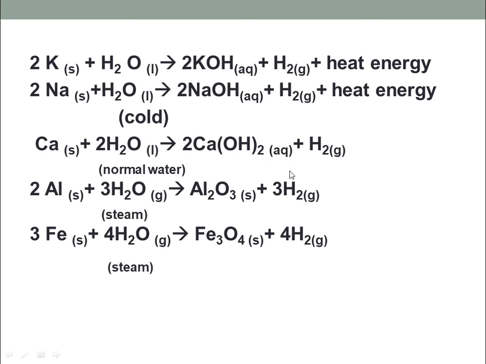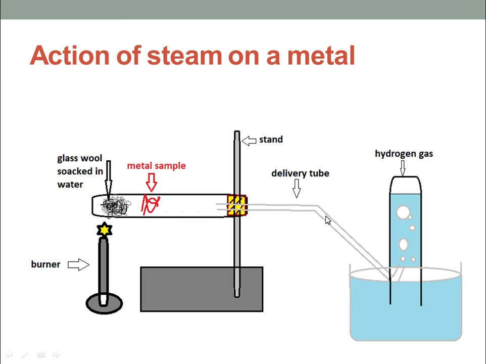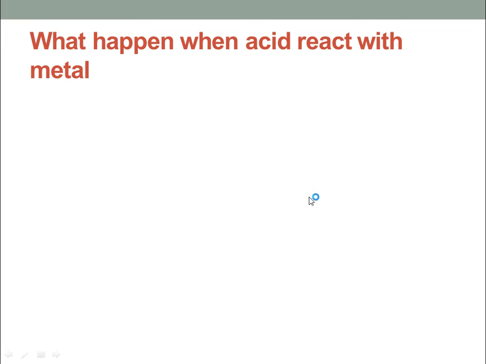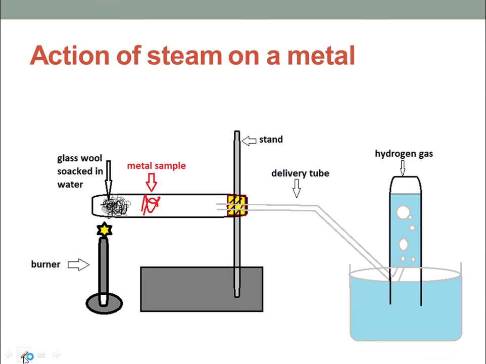There is always a production of hydrogen gas. Okay. You can see here there is a production of hydrogen gas. So that hydrogen gas is delivered from this delivery tube, through this delivery tube to the next container.